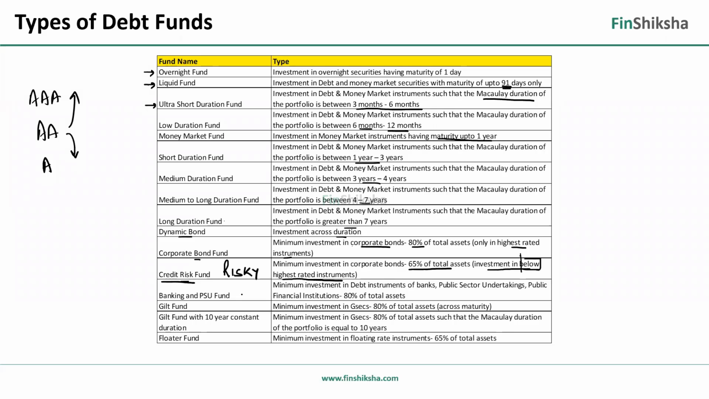Then you have banking and PSU funds. Now, typically banks and public sector enterprises are either, because banks are heavily regulated and public sector enterprises are backed by the government, so quasi-government entities, these are again safer funds and they have to be 80% of the total assets. Gilt fund is 80% of the total assets across maturity, government securities only. So again, safe. Gilt fund with 10-year constant duration, right? That's like 80% of the assets will have a Macaulay duration which is fixed to 10 years. So long duration funds, right?